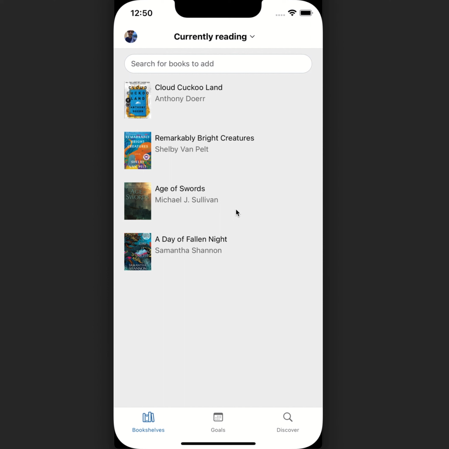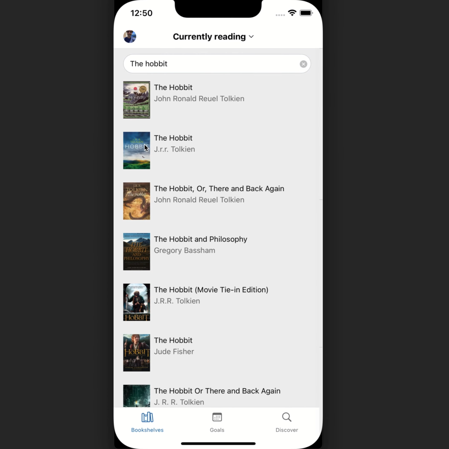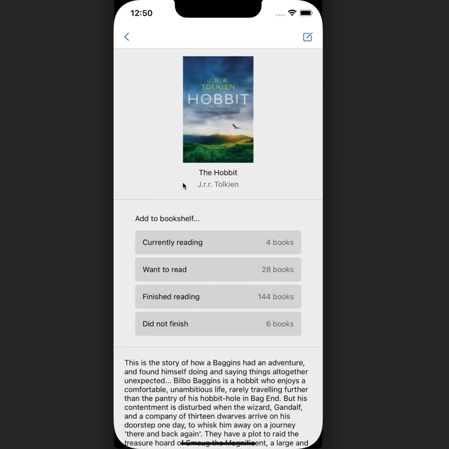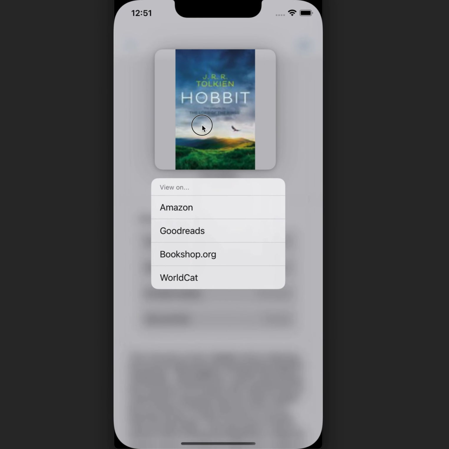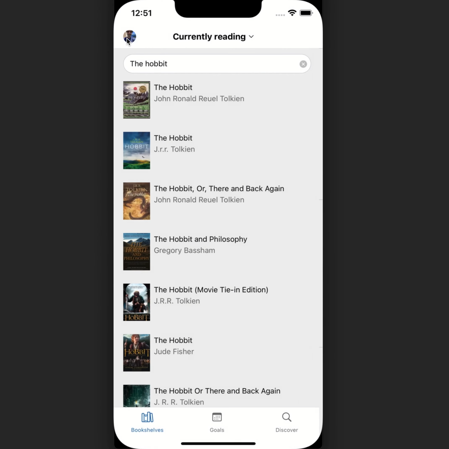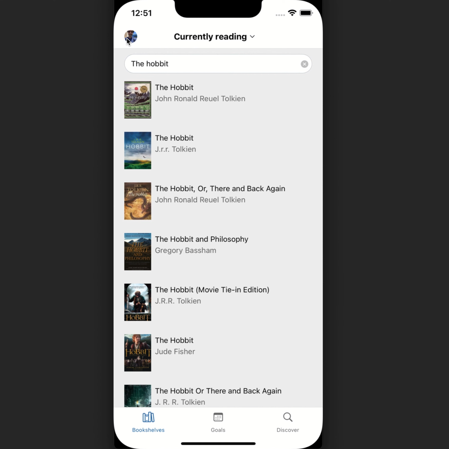One thing I want to quickly show, the other way to find books is just to search them. So I can just search for The Hobbit, for example. I can tap on that and then say want to read. I can also tap and hold on the book cover if I want to open it in Goodreads, look at reviews, buy it on Amazon, that sort of thing. Just convenient clicks there. So that's the main interface.